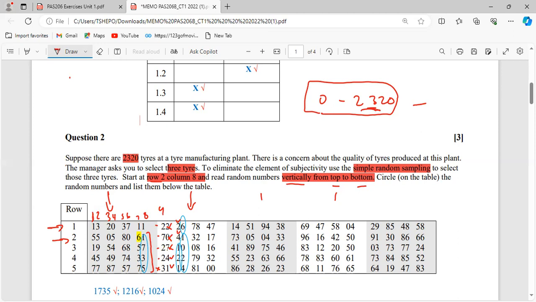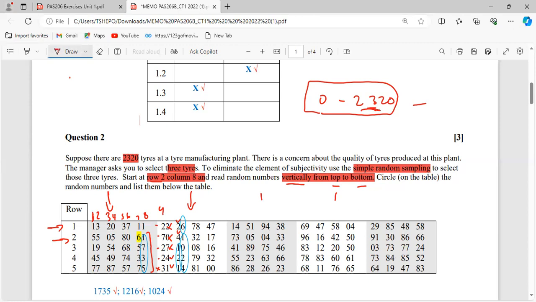Where we left at 4, we're going to start at 1. So we're going to have 1, 2, 3, and 4. That means 1,216. Let me erase it so that you can see it. 1,216 is the solution because it falls within this interval. So that's why here we have 1,216. That's the second answer.